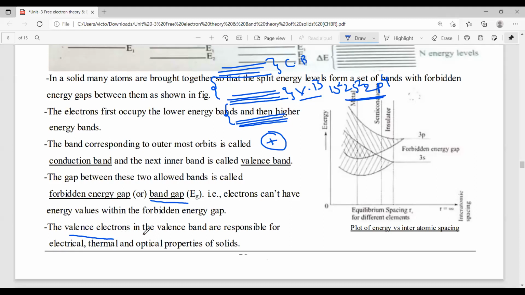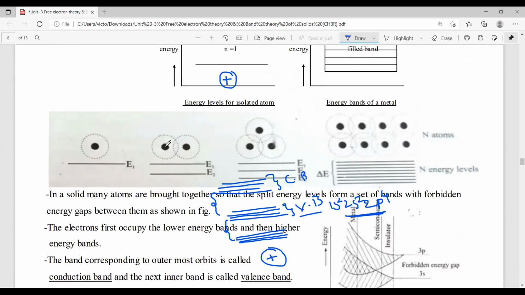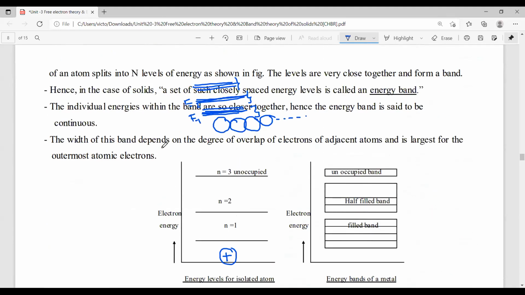Mostly the valency electrons in the valency band are responsible for the electrical, thermal, and optical properties of the solids. Okay. So simply, how is the energy band formed?